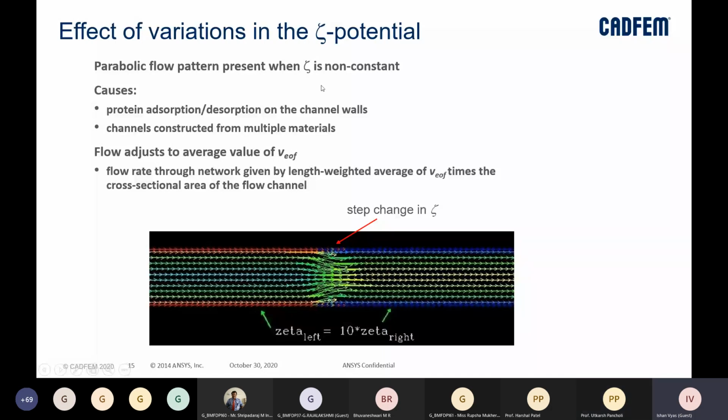Now, what could be the causes of this? A sudden change can be protein absorption or desorption on the channel walls. So maybe protein got absorbed on this wall, or the channel is constructed from multiple materials. So let's say there is a change in material. You had a certain plastic or fiber which you were using, and then there is some change in the material from this particular point, then the zeta potential can change, right?